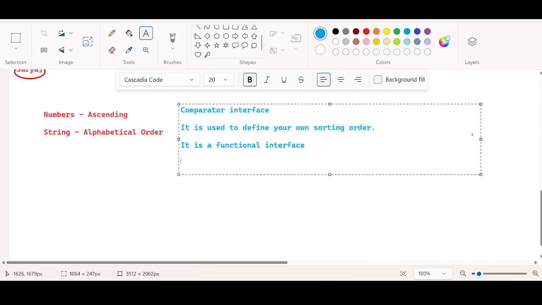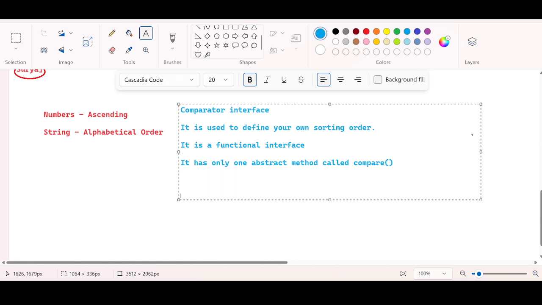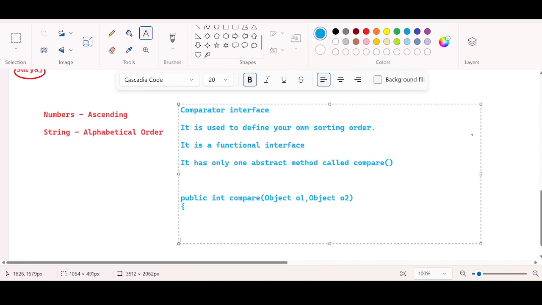Second thing is it has only one abstract method called the compare method. Okay. What is the prototype of the compare method? Public int compare. So this compare method is going to accept two objects, Object o1, comma, Object o2, and the return type is integer. Any integer you can return.